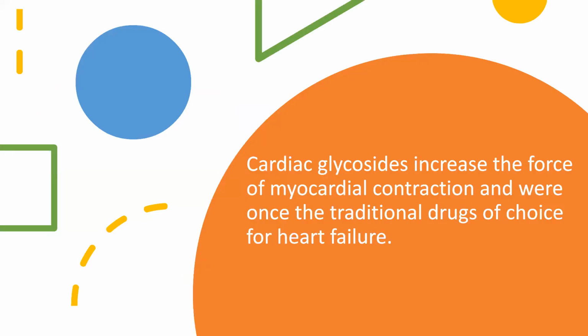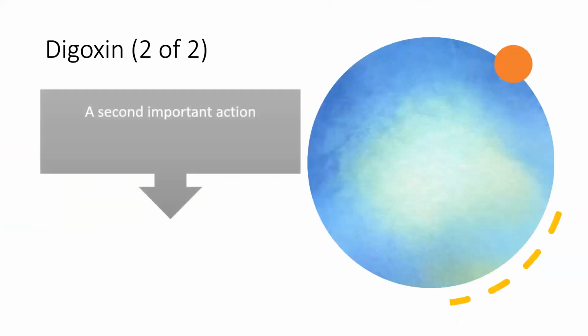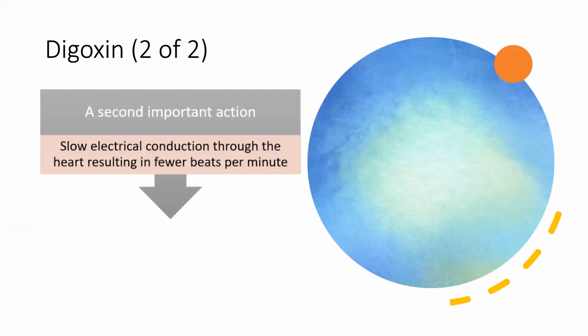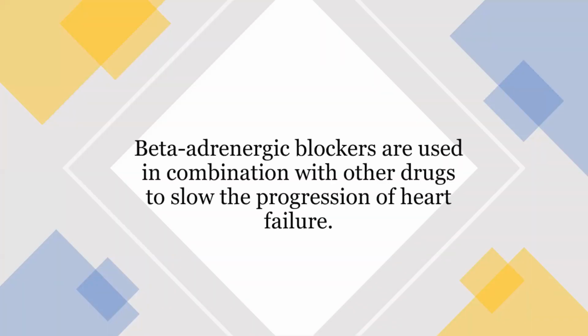Third category is cardiac glycosides. They increase the force of myocardial contraction and were once the traditional drugs of choice for heart failure. So what is digoxin doing? It increases the force of contraction, shows the positive inotropic effect, allows the weakened heart to eject more blood per beat, increasing the cardiac output. The second important action of digoxin is it slows the electrical conduction through the heart, resulting in fewer beats per minute, and it reduces the heart rate. Combined with more forceful contractions, this allows for much greater efficiency of the heart.